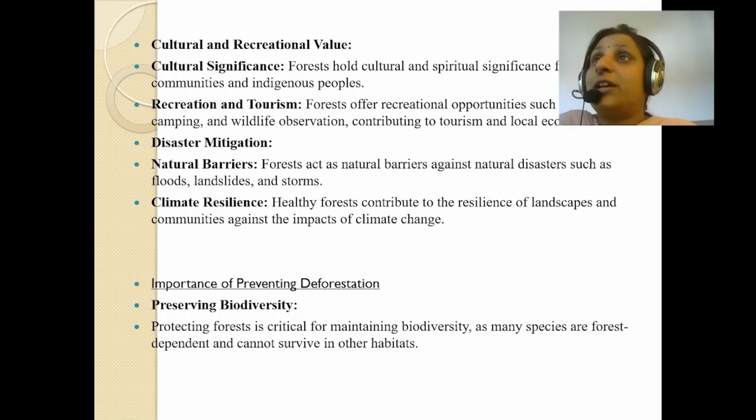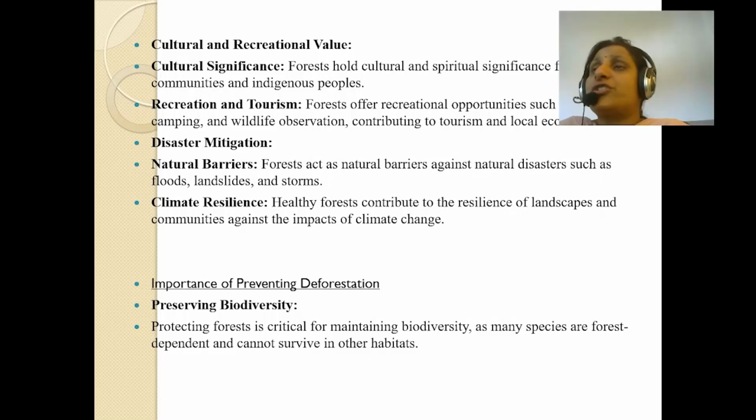Forests act as natural barriers against natural disasters such as floods, landslides, and storms. If there are more and more trees and forests, they become natural barriers. If deforestation is done on a large scale, forests are cut and more land and infrastructure is built. What will happen, students? It will adversely affect the climate, and we can't be safe from natural disasters like floods, landslides, and storms. They will come easily into the roads and urban areas also.